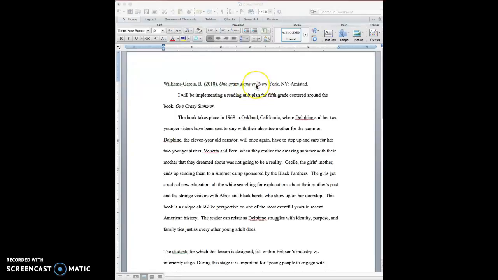Now if this had a colon and another part to the title, then the first word after the colon would also be capitalized, and any proper nouns will always be capitalized in a title. After that, you have a period, and then the place of publication. And the only error in this particular citation is that the place of publication is New York. So that's all you need to put, because New York is a city that everybody knows where it is.